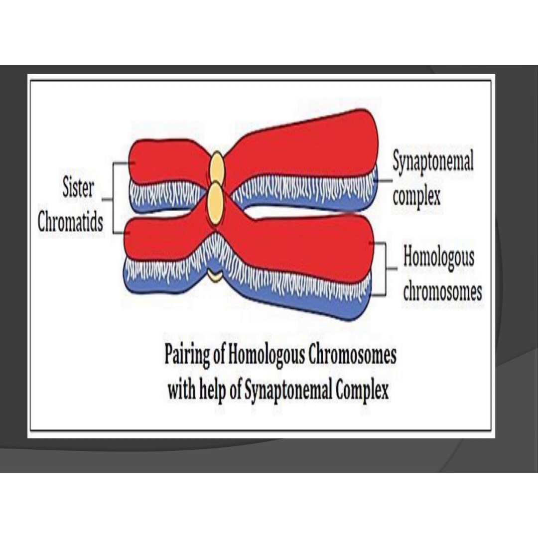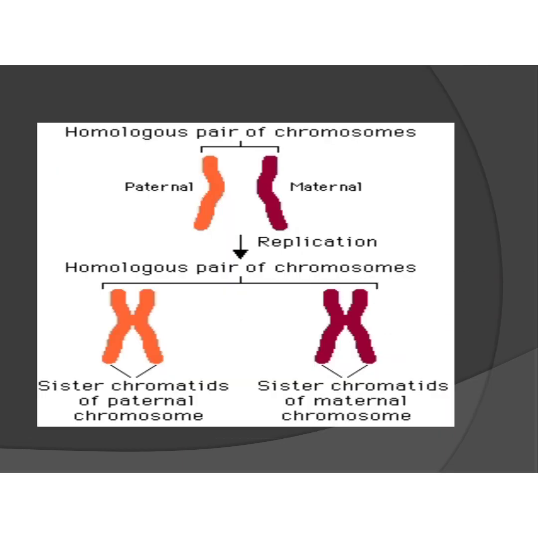And sister chromatids means this red color you can see. These are sister chromatids, and these are homologous chromosomes, that blue and red color. Okay. You will clearly understand what are sister chromatids and homologous chromosomes, because it will be used for you to understand in the pachytene stage. Okay, clearly see the picture, understand what are sister chromatids and homologous chromosomes.